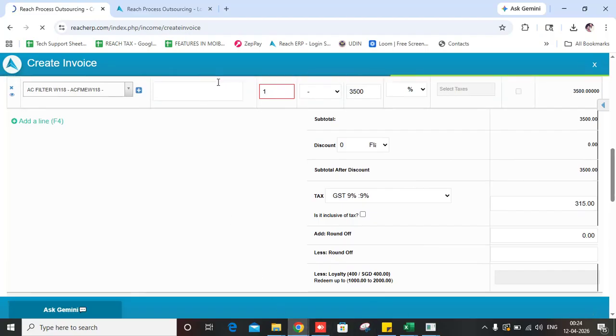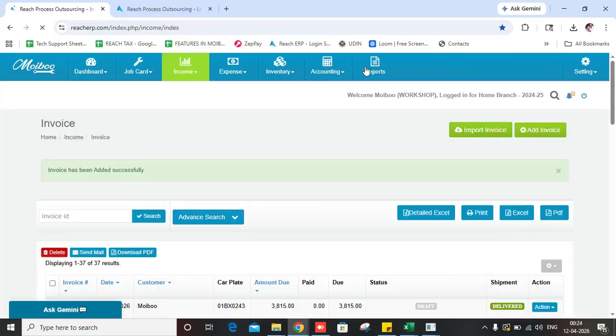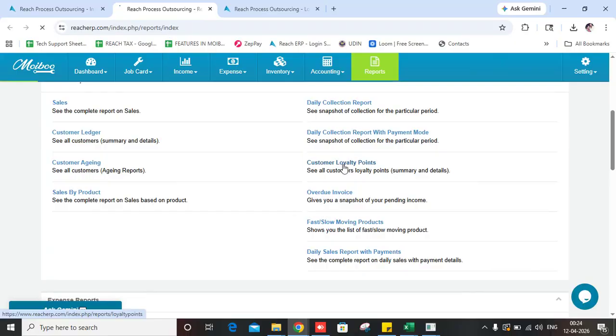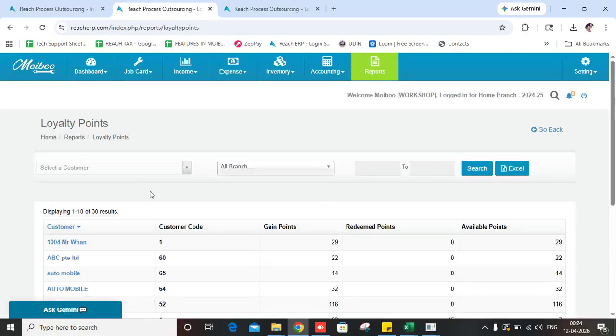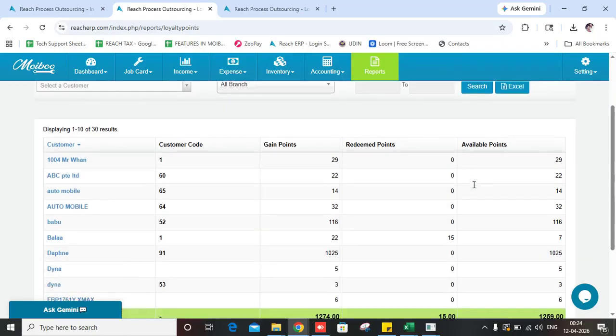And also you can view all this loyalty program in the report. So go to the report section, click on this customer loyalty points. So here you can see all the customers with their customer code. So you can see the gain points and how much is redeemed and how much is available.